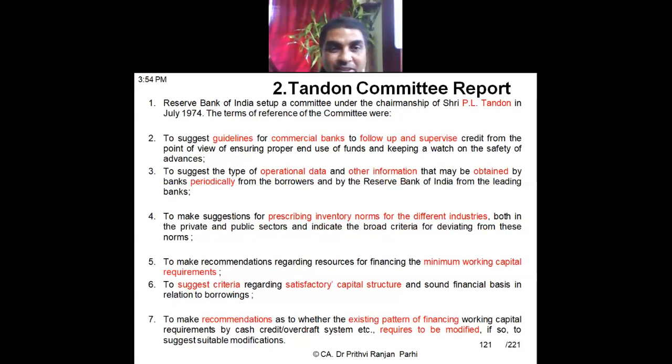Second, to suggest the type of operational data and other information which can be obtained from borrowers on a regular basis, maybe quarterly or monthly, like their stock position and debtors position. What kind of data is required to be collected.